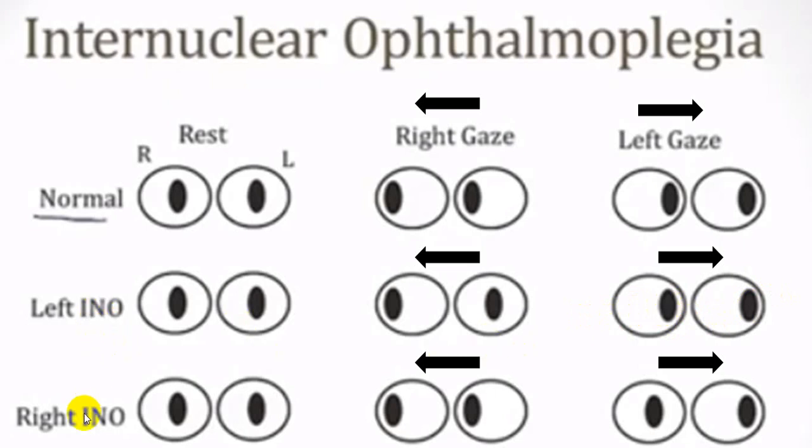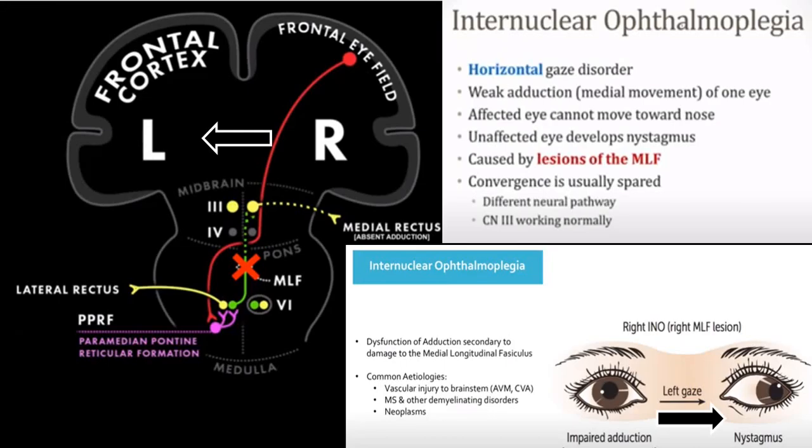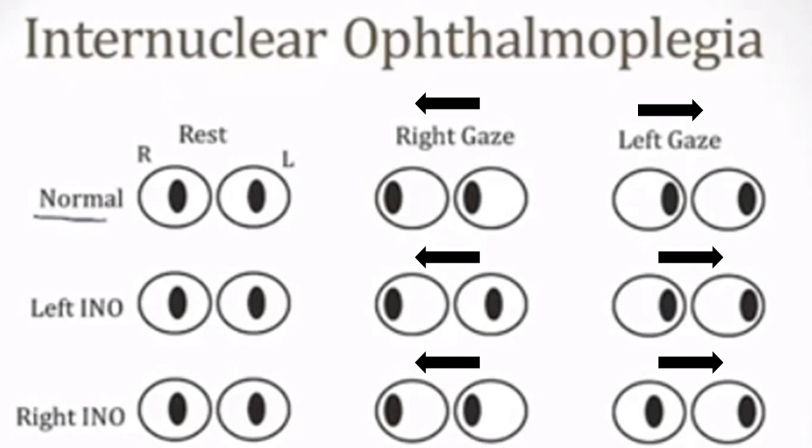Same way in a right INO, when you ask the person to look to the left side, the right eye cannot adduct, and that is typical in case of a right side INO, or right side internuclear ophthalmoplegia, also called medial longitudinal fascicle damage. So whichever side there is damage, that side we label.